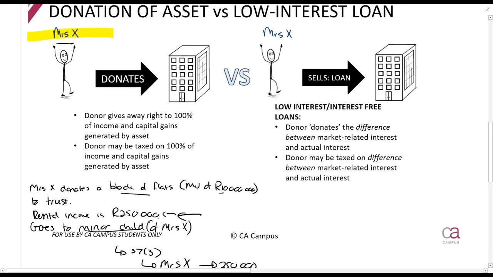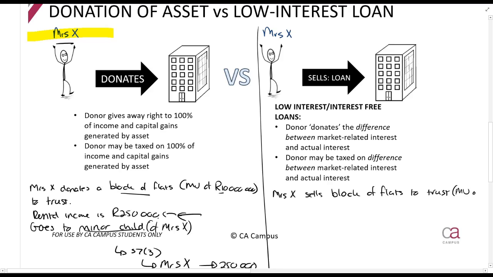Now we're going to have this situation here. So Mrs. X sells a block of flats to the trust at its market value of 10 million rands.